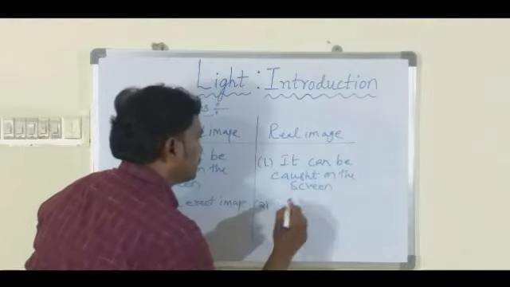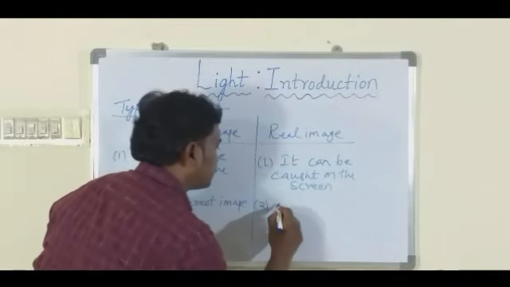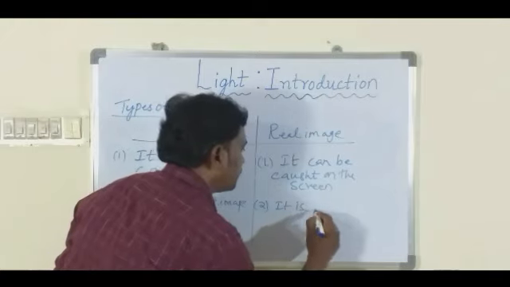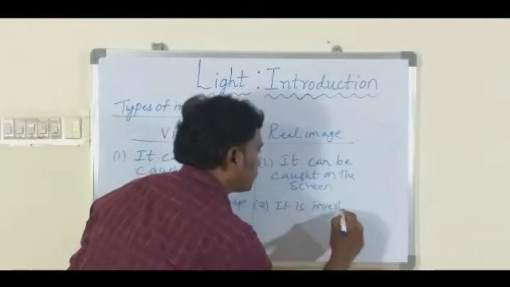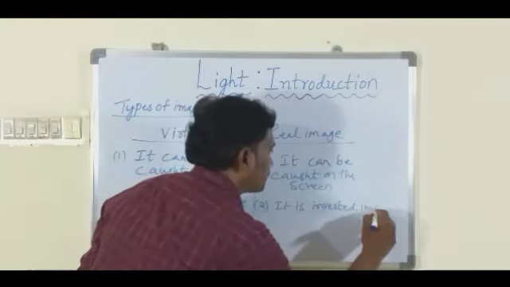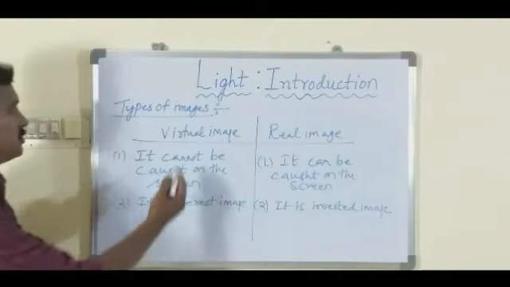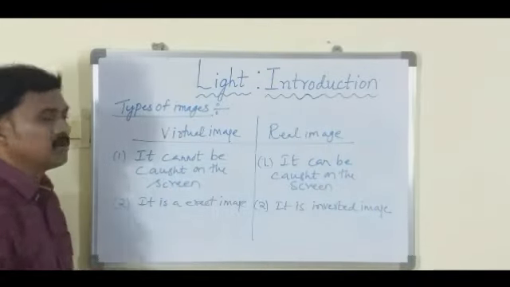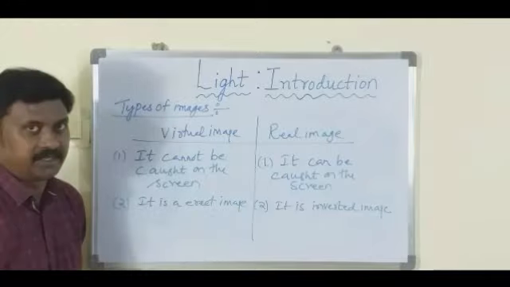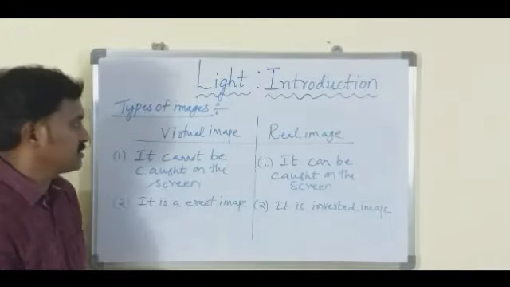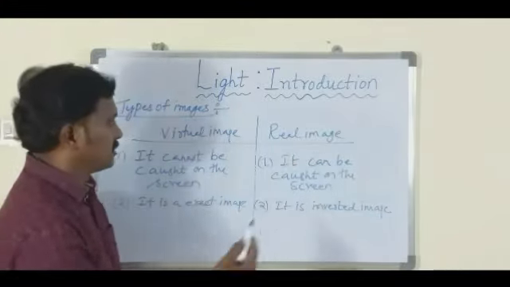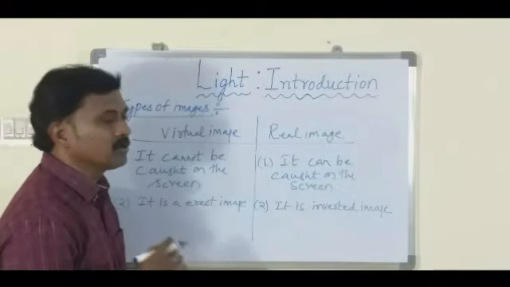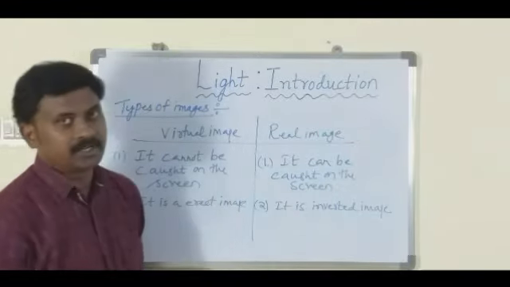And the real image is an inverted image. So the virtual image cannot be caught on the screen and it is an erect image. These are the two important properties. And coming to the real image, it can be caught on the screen and it is an inverted image.